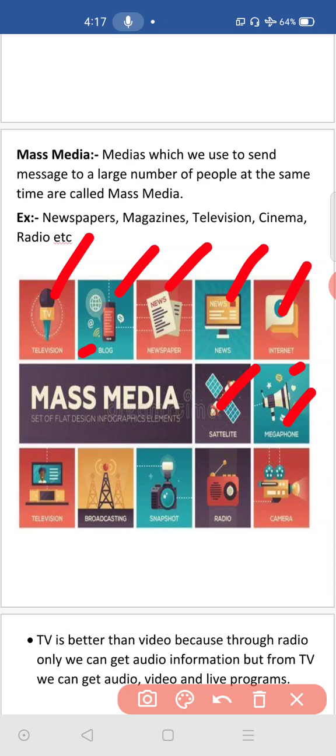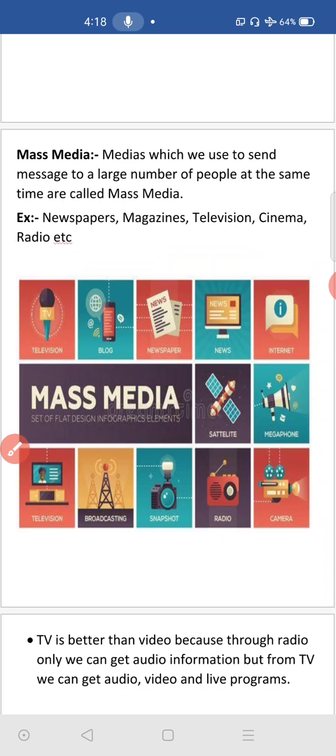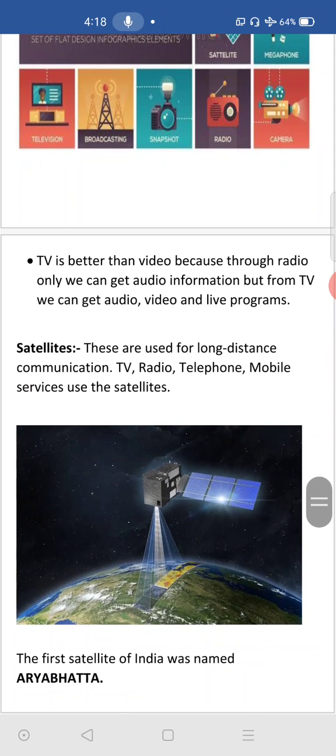Police people use this one when they are coming to arrest thieves and all. Then television, again it is repeated here. Then broadcasting. Then snapshot, internet facility and this one, Facebook, Messenger, WhatsApp, these kinds of facilities we have, no? Those are also considered as mass media, or social media also we call them. Radio and camera. Through camera we can make a video and send it to our relatives or friends.